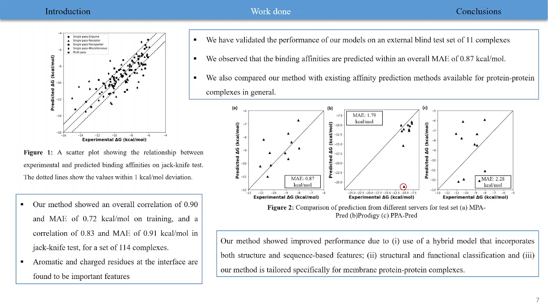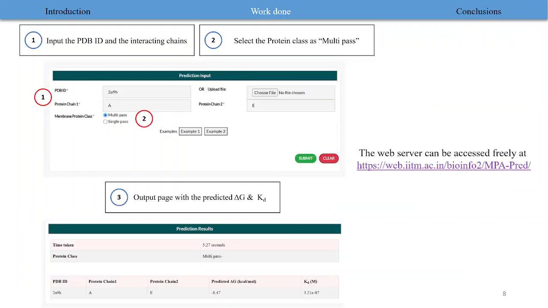In addition, we compared our method with existing affinity prediction methods for protein complexes in general, like Prodigy and PPA-PRED. As you can see by looking at the MAE, our method performs better for a few reasons. One is that we have incorporated both structure and sequence based features, compared to the other two, where Prodigy is a completely structure based method and PPA-PRED is a sequence based method. We also did structural and functional classification, which has indeed helped to improve the performance. Another reason is that our method is specific for membrane protein complexes.